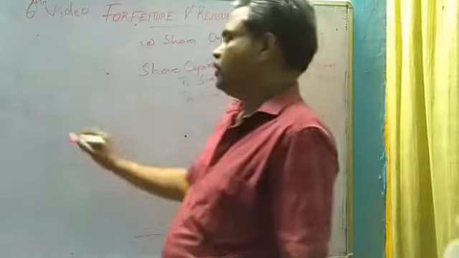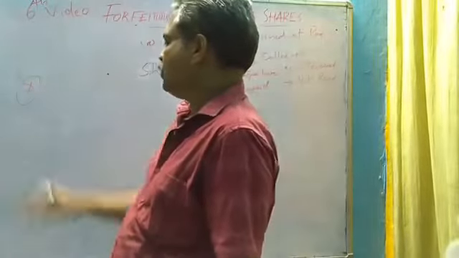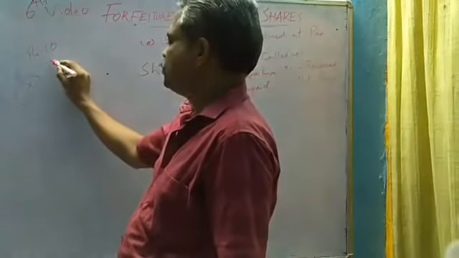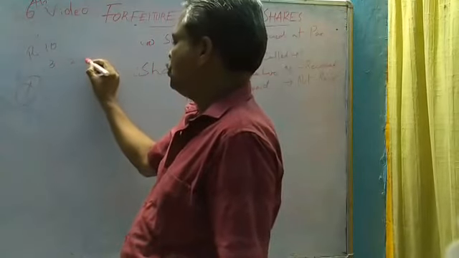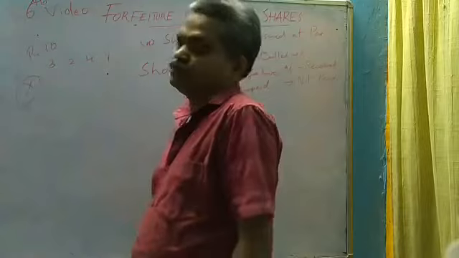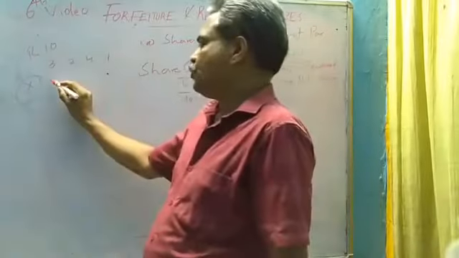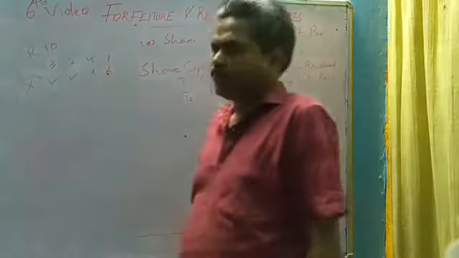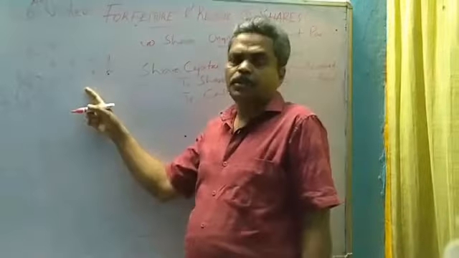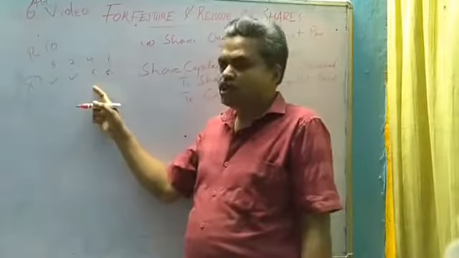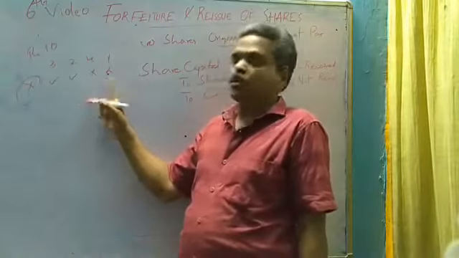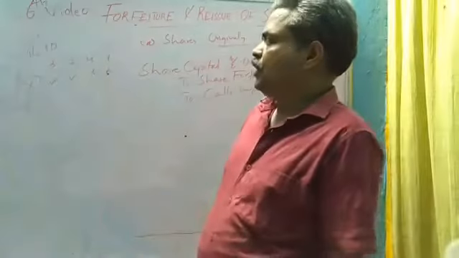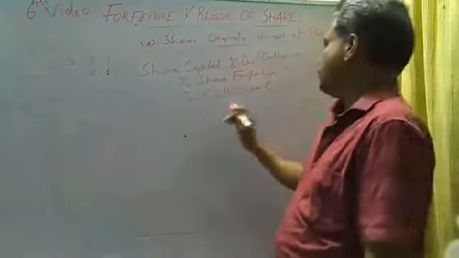So here, for example, X is to pay money, the share value is rupees 10: application is 3, allotment is 2, first call is 4, final call is 1. Suppose X pays 3 rupees and 2 rupees. Here he did not pay. That means he paid application money and allotment money, but he was not able to pay the first call and final call. So the company cancelled it. That's the meaning of forfeited. So what entry will we pass?